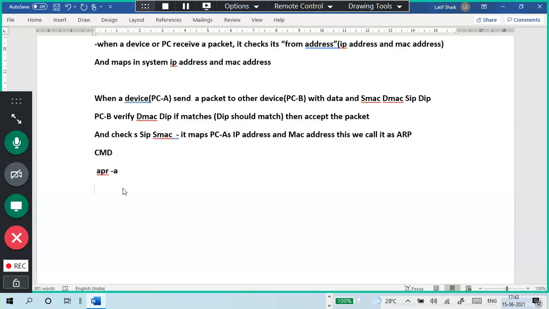This is the command you put in CMD to check the table.